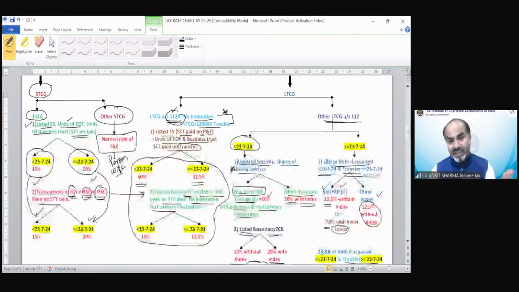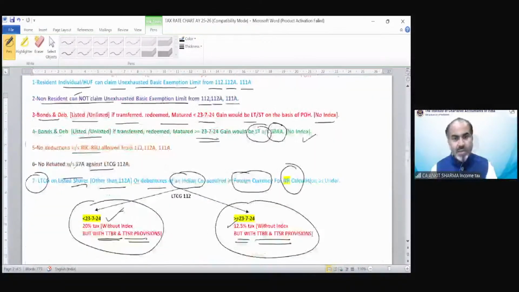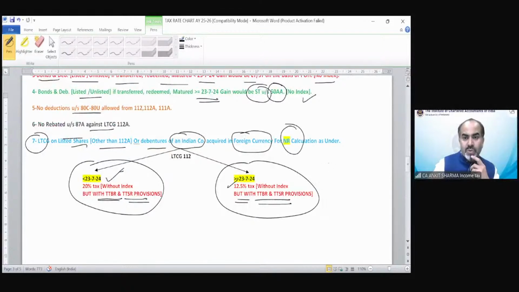Suppose we have discussed all the provisions of this chart presentation, but the examiner could ask the question for taxability of this also. So we have to learn this provision: if this is a section 112 gain, and if the TTBR concept is there, what is the tax rate in this case? So that is 20% and now it is 12.5%.